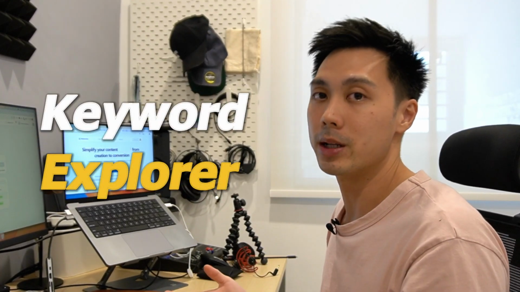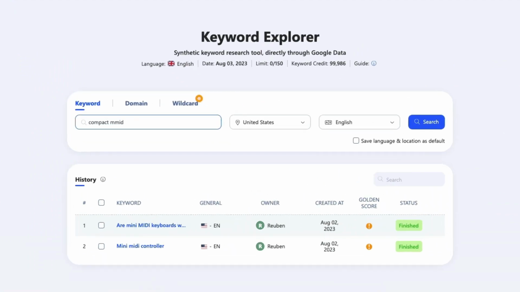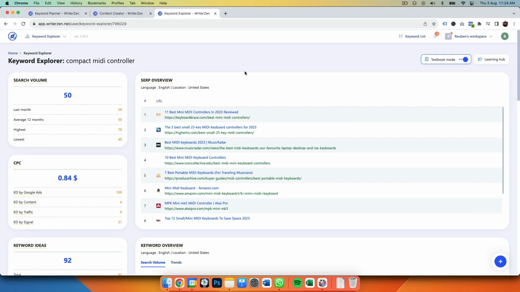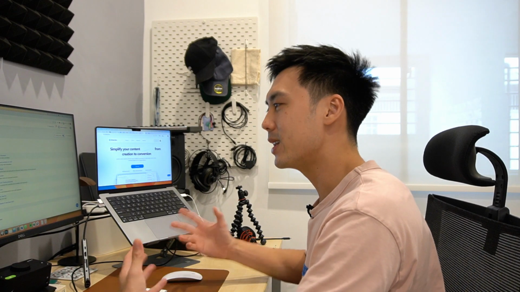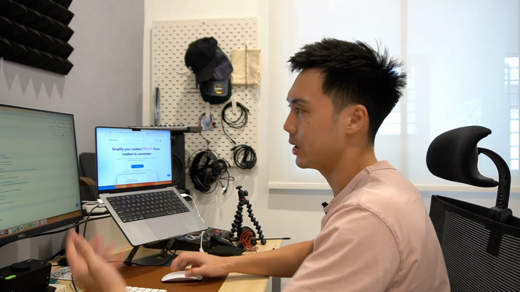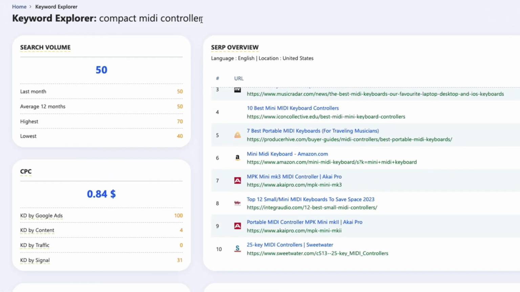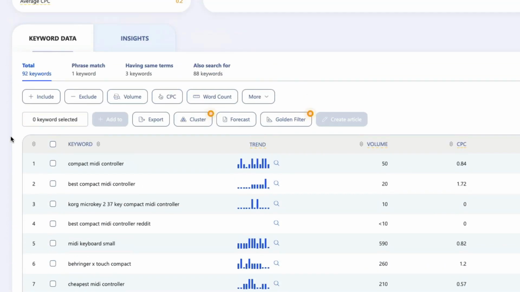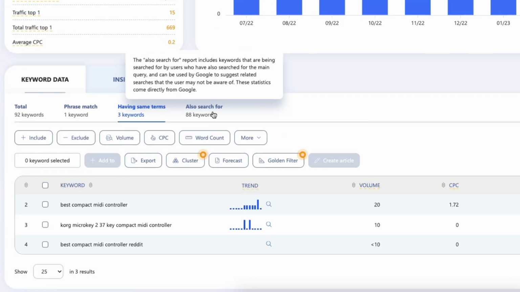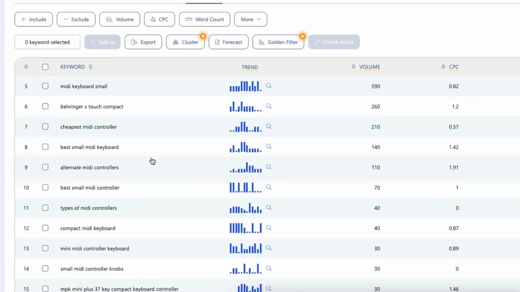Next is a keyword explorer that derives data directly from Google. So I'm going to go ahead and put in a keyword, compact MIDI controller. What we are seeing here is basically the search volume of that given keyword, CPC, the cost per click, which gives you a sense of how valuable this keyword is, and the search overview of who is ranking top 10 for that given keyword. If you scroll down below, you can see a bunch of other keyword ideas that you can look from. And one really interesting thing is also the Also Search For tab, which gives you data of other searches that is around that main keyword that you just fed into the tool.